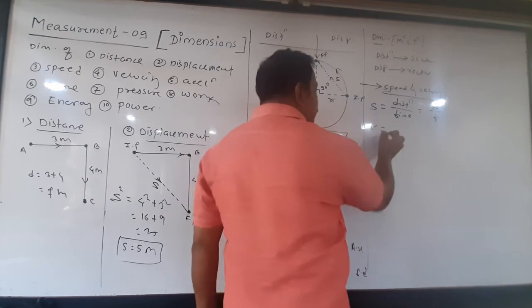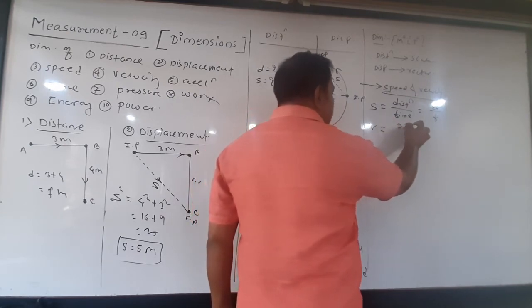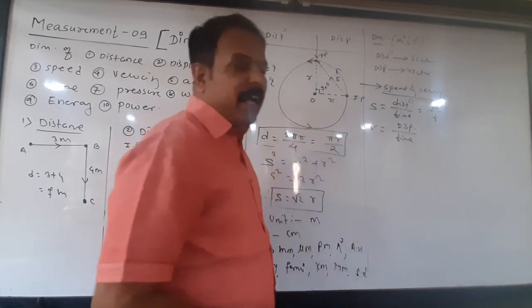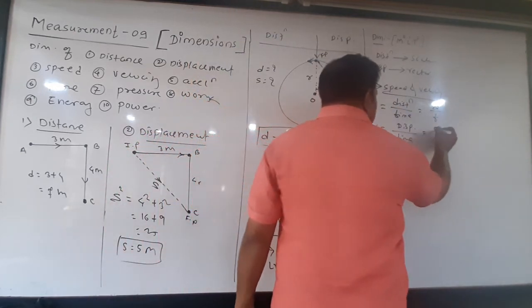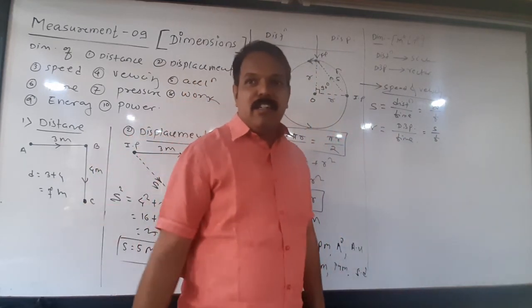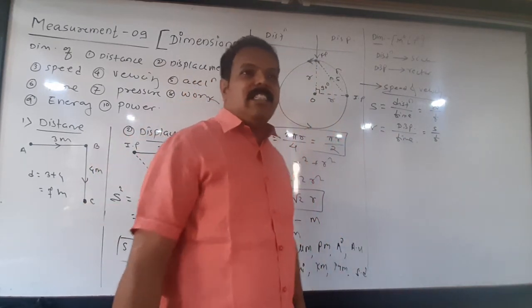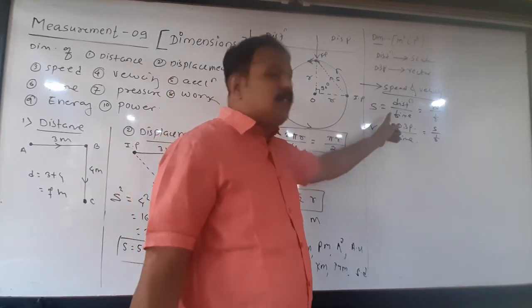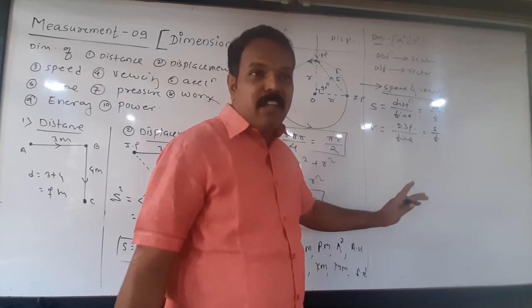And velocity is the rate of change of displacement with respect to time, means displacement upon time, so it is s upon t. Speed is distance upon time and velocity is displacement upon time.